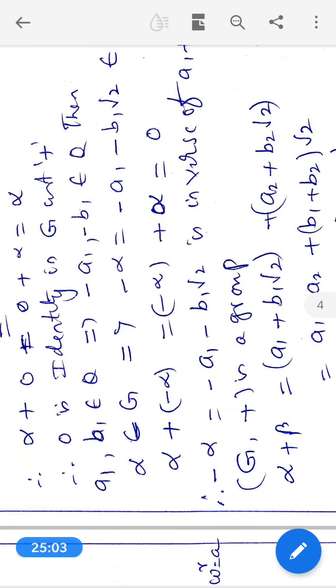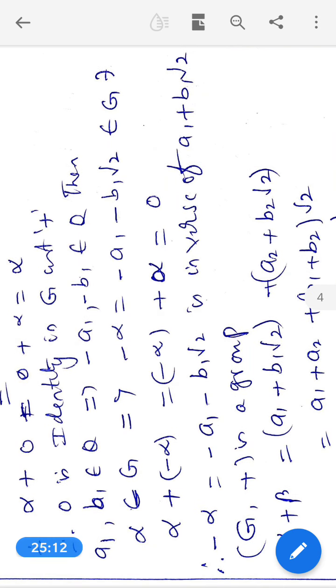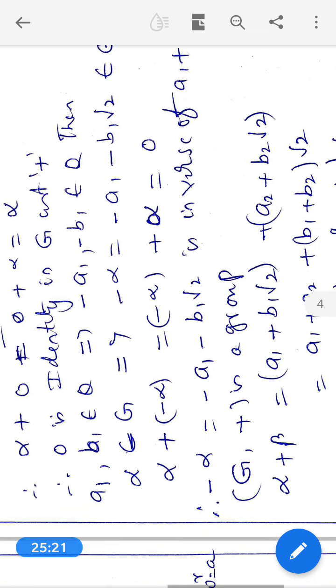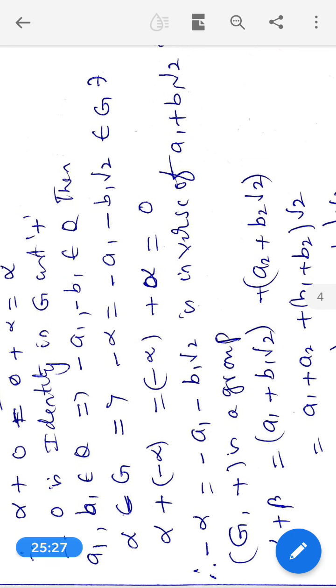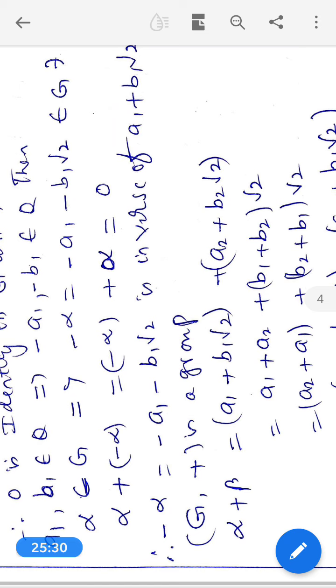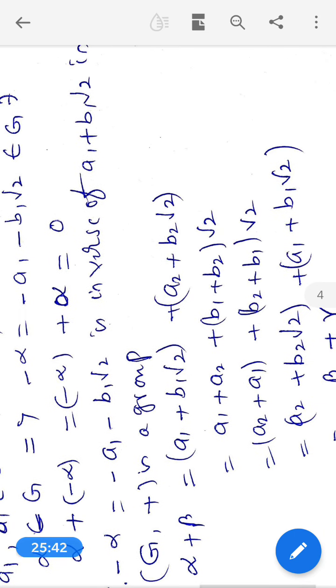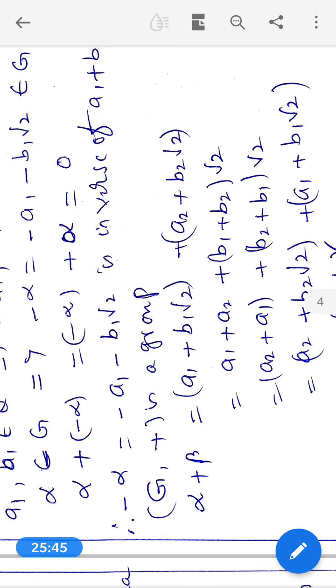Now we want to verify the inverse element in G. Let a1, b1 belong to Q implies minus a1, minus b1 also belong to Q. Therefore, alpha belongs to G implies minus alpha is equal to minus a1 minus b1 root 2 belongs to G. Now alpha plus minus alpha is equal to 0 plus 0 root 2, which is equal to minus alpha plus alpha is equal to 0. Therefore, for every alpha, there exists minus alpha also belonging to G.